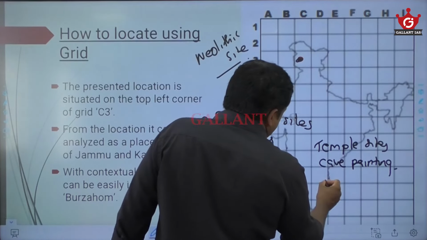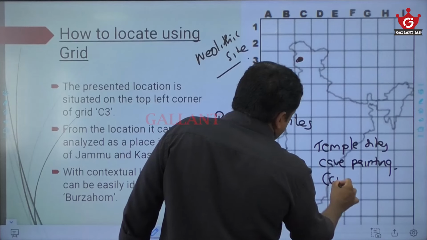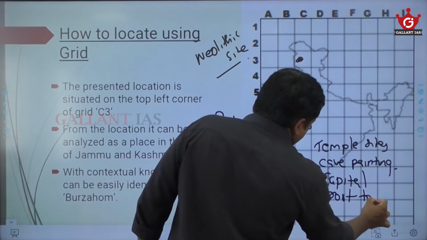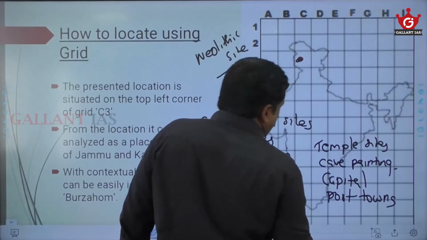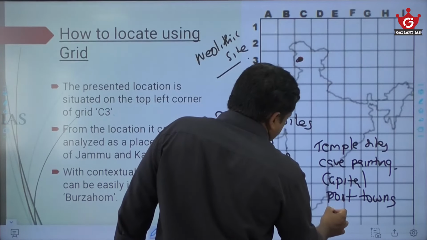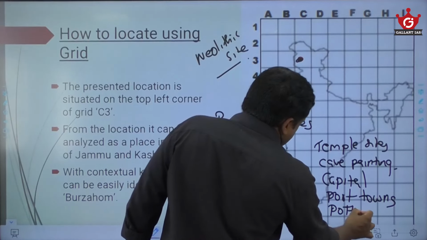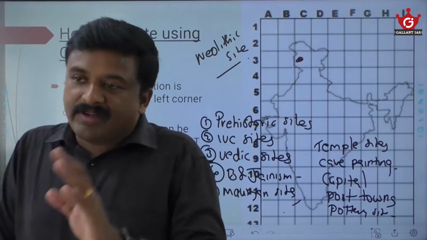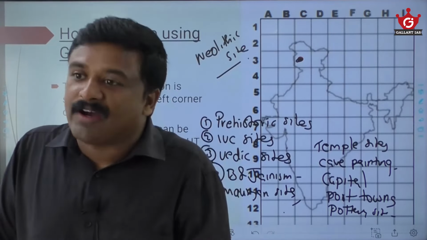Then there are the popular ancient capital cities or the port towns, or the popular pottery sites. This is the way we will divide it into multiple themes. That way we will cover all the maps.